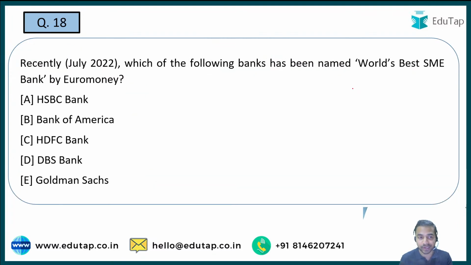Now we are moving towards the next question and it is here on your screen। So please tell me which of the following banks has been named world's best SME bank by the Euromoney। So Euromoney ने recently एक बैंक को वर्ल्ड का बेस्ट SME बैंक डिक्लेयर किया था, and you are just required to tell me the name of that particular bank। Is it HSBC Bank, Bank of America, HDFC Bank, DBS Bank or Goldman Sachs? So quickly tell me what is the right answer। Just required to tell me the name of the bank।